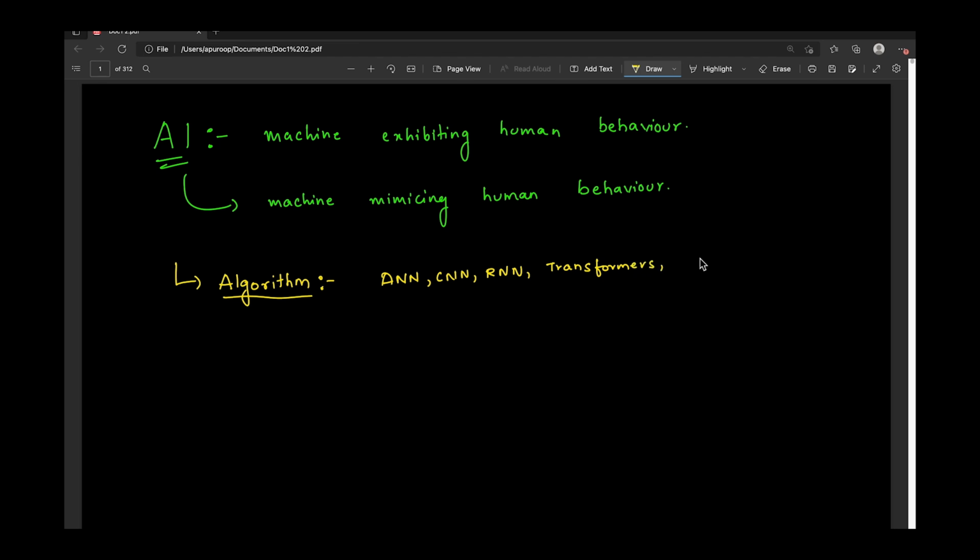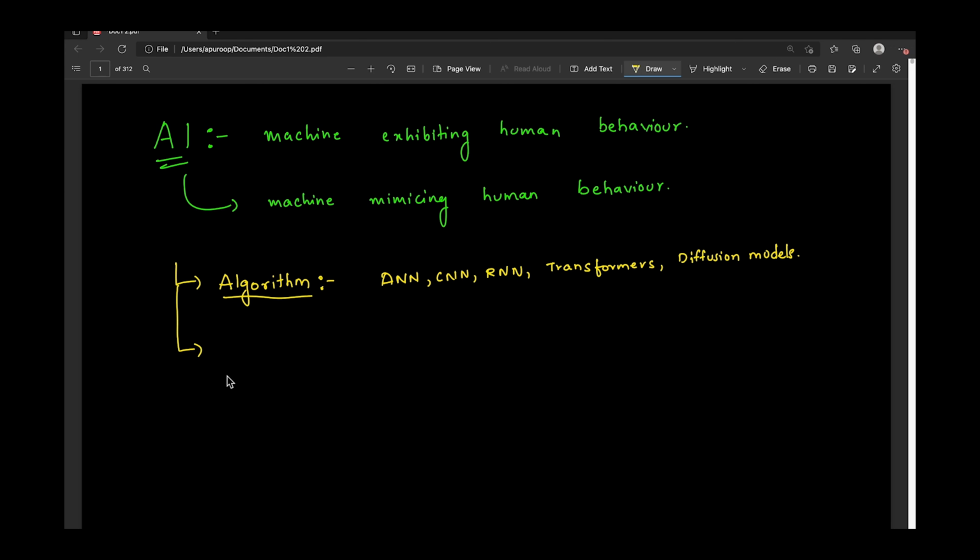And to generate images, we have diffusion models. With these different model architectures, we are able to solve really good use cases and build really good applications with the help of the algorithms that we have.